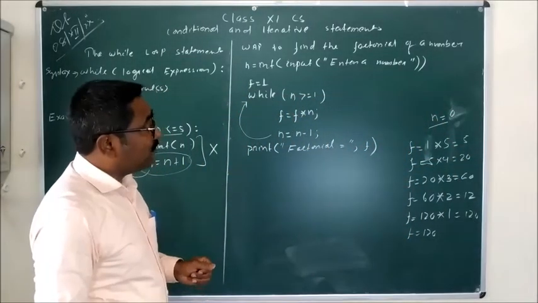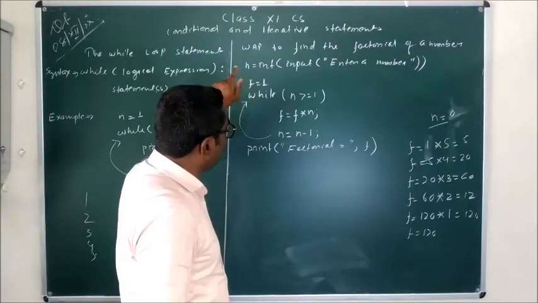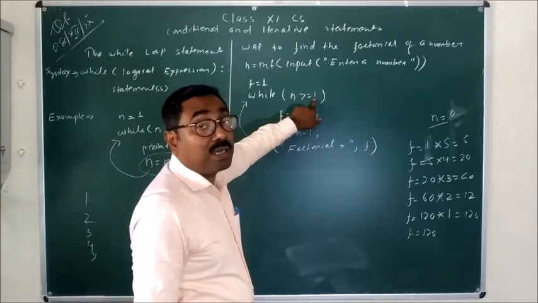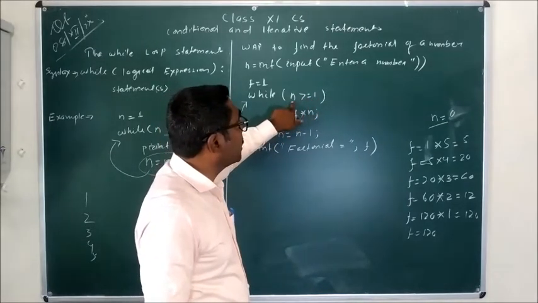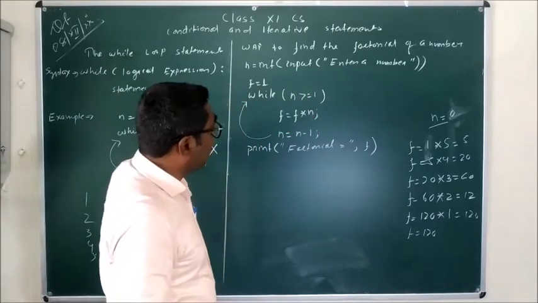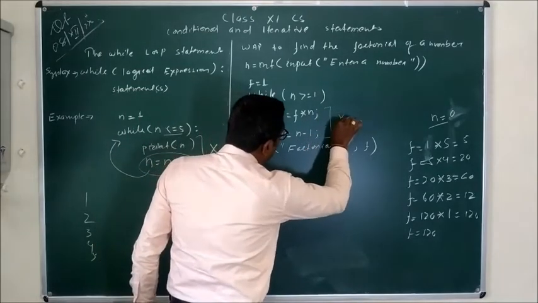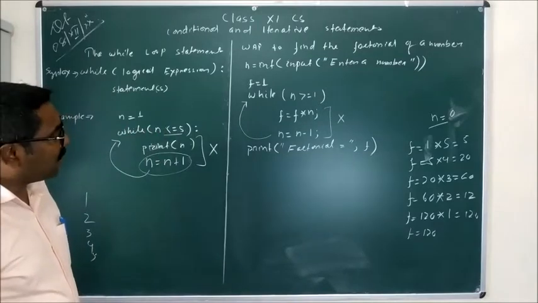When the value of n becomes 0, then what happens? Again it will return to the while loop. Here the condition is 0 greater than equal to 1. Here the condition has failed, or this condition will return false, because 0 is not greater than, not even equal to 1. So these two statements cannot be executed now.